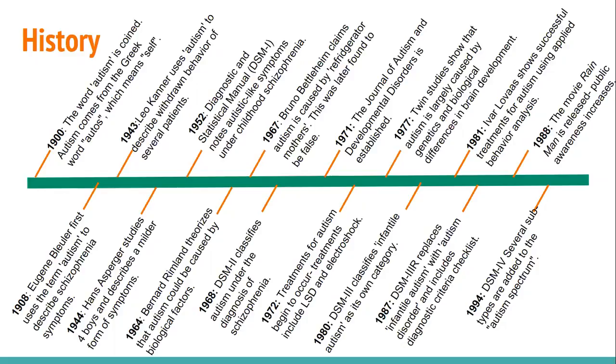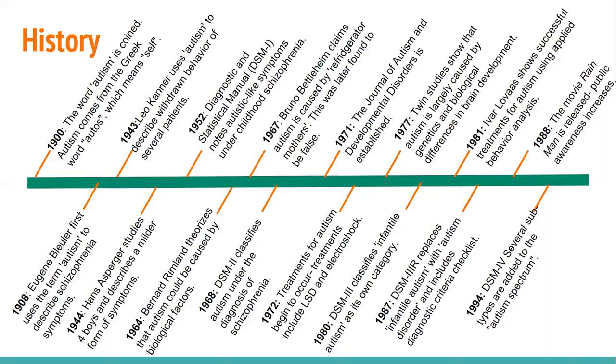Then in 1952, the first diagnostic and statistical manual was written and noted autistic-like symptoms under childhood schizophrenia. It wasn't until 1964 that autism hit the news again, where Bernard Rimland theorized that autism could be caused by biological factors.